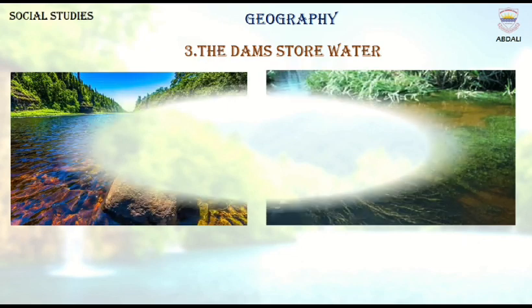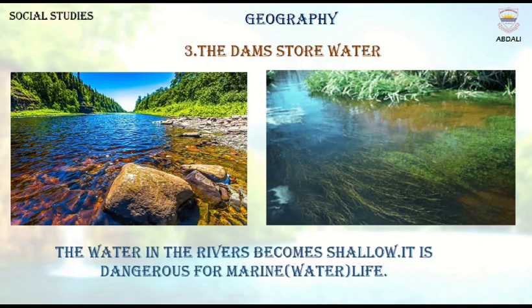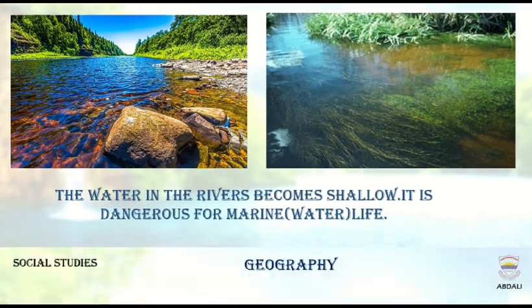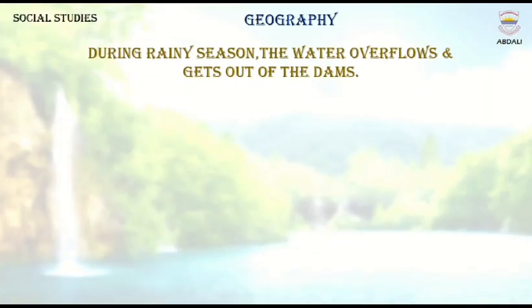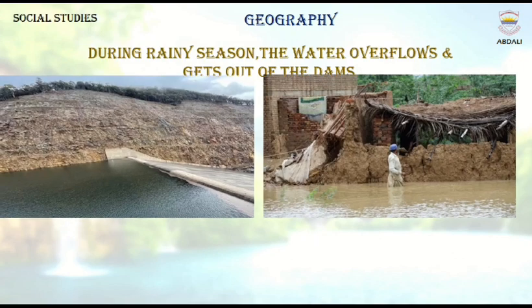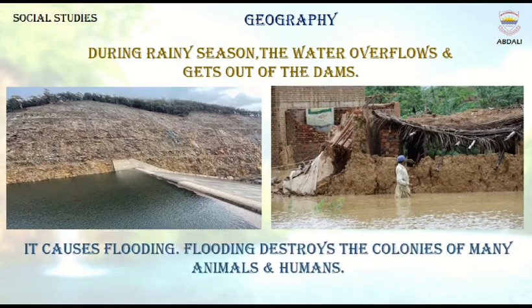The dams store water. So, the water in the rivers becomes shallow. It is dangerous for marine water life. During the rainy season, the water overflows and gets out of the dams. It causes flooding. Flooding destroys the colonies of many animals and humans.